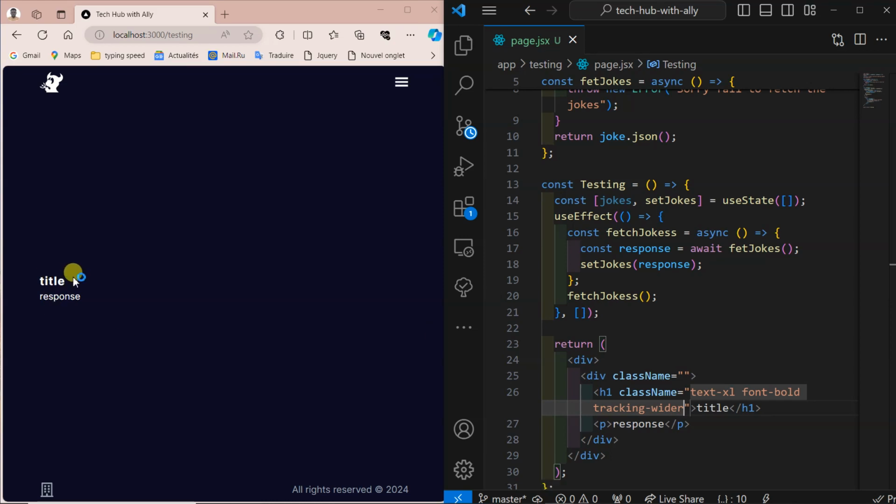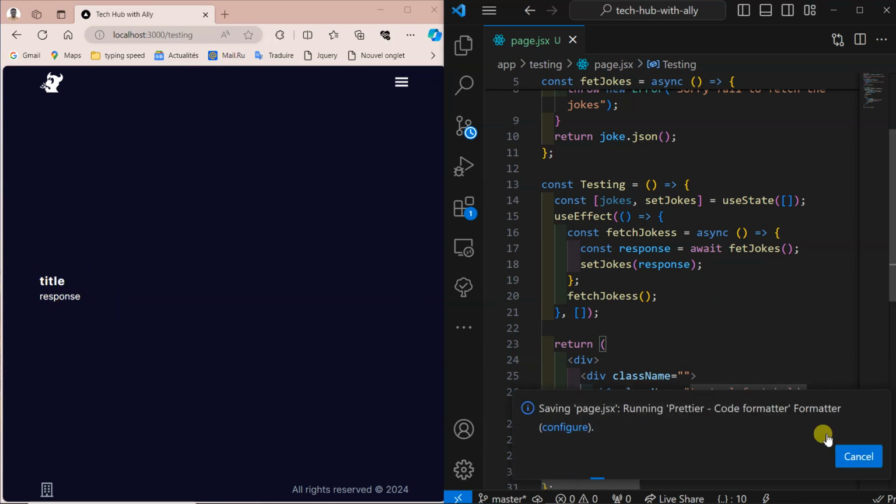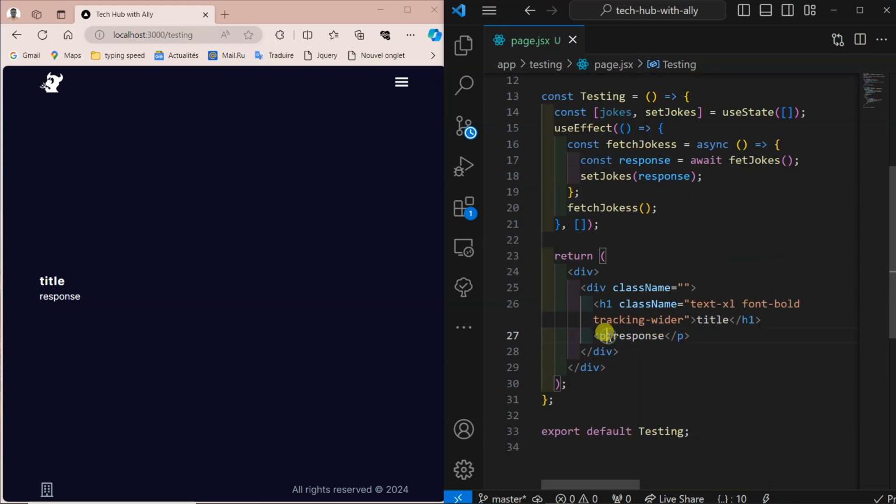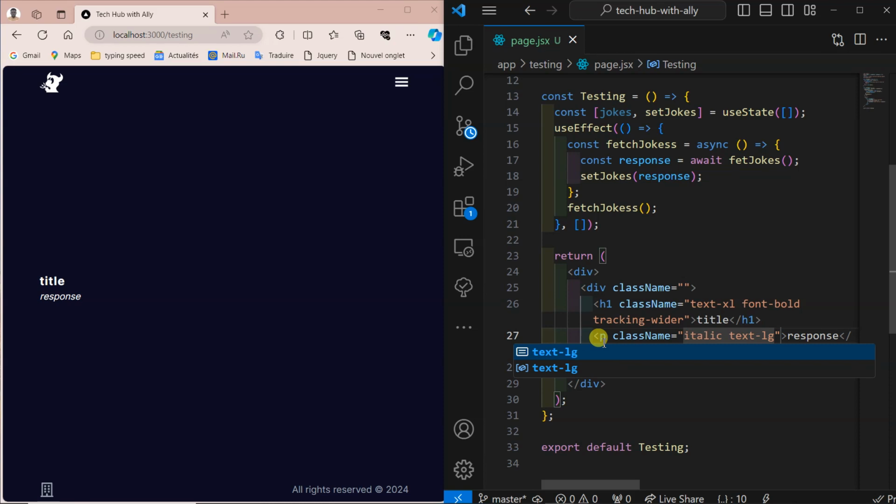You see, there's a space, not like the one of the response. Next I need this one to be italic. cn for class name, let it be italic, and then text also should be lg, large. And let's see, here it becomes italic automatically.